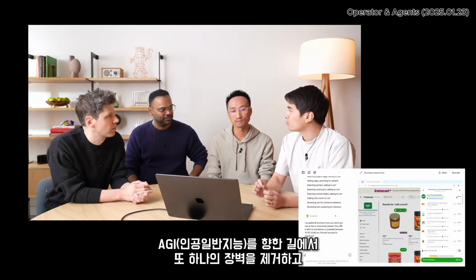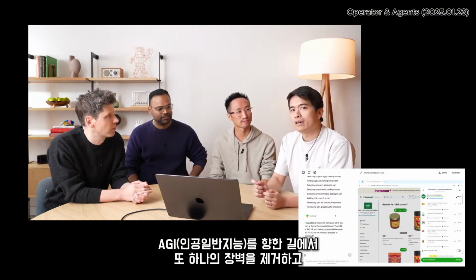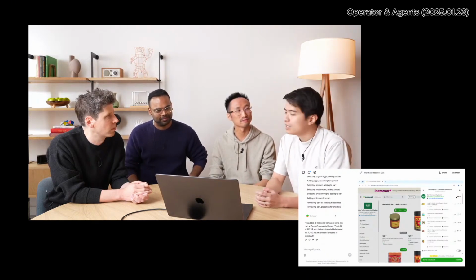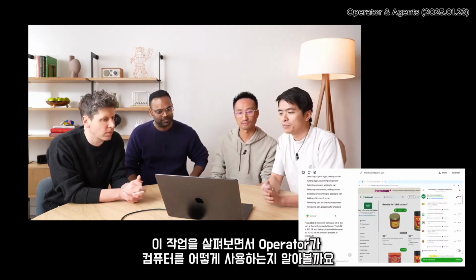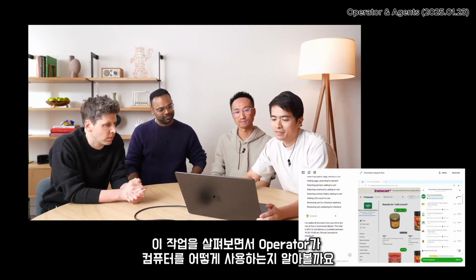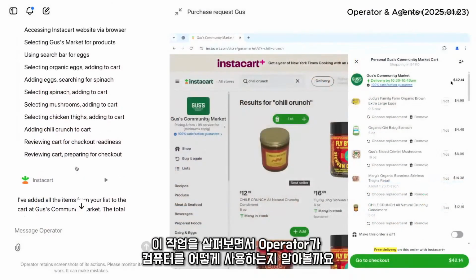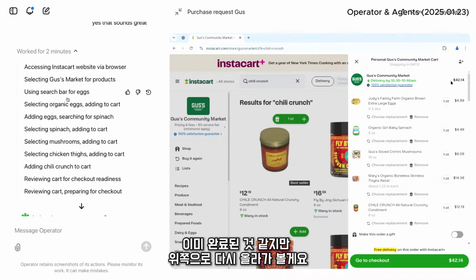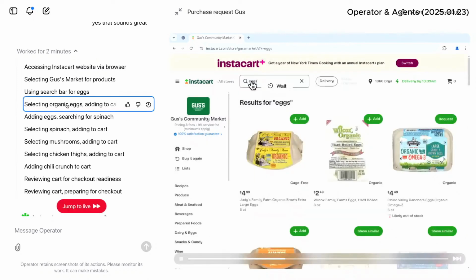And that's really what the CUA research project is about. It's about removing one more bottleneck in our path towards AGI and letting our agents move around and act in the digital world. So let's make that a little bit more concrete by looking at this task and seeing exactly how Operator is using a computer. It looks like it's already done, but let's go back a little bit to the top here. Okay, so I chose a random spot.